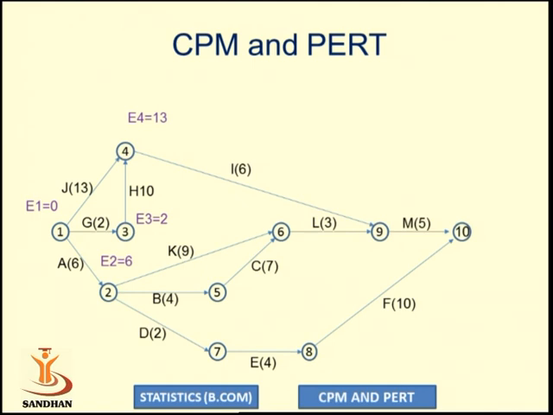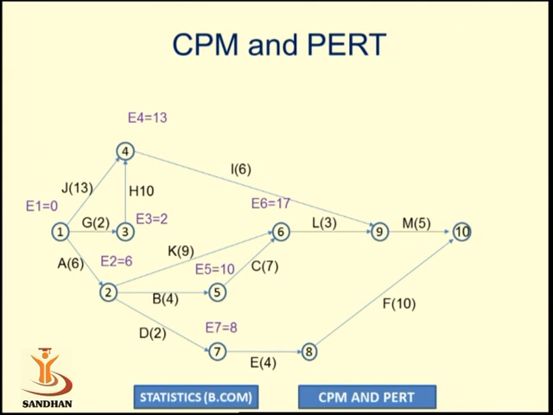Then we will calculate E5. E5 starts from event number 2. So E2 plus the duration of activity B, 6 plus 4, is 10. So E5 is 10. At event number 6, again activities K and C are merging. So E2 plus the duration of activity K, 6 plus 9, and E5 plus the duration of activity C, 10 plus 7. So the maximum of 15 and 17 is 17. So E6 is considered as 17.